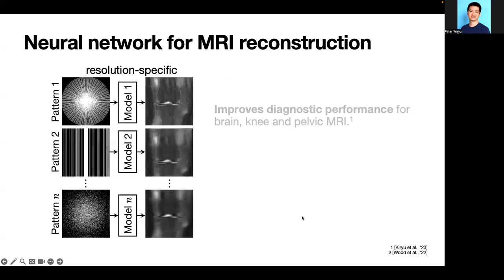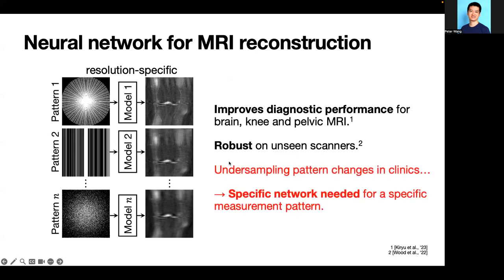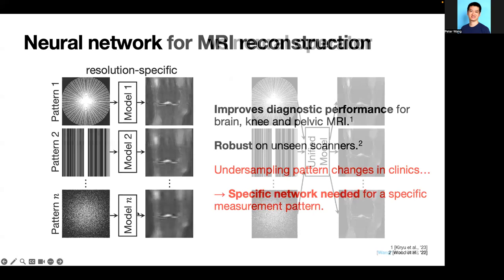Recently, neural networks have shown amazing results for MRI reconstruction, which goes from this downsampled MRI measurement to the image. It has improved the diagnostic performance for different organs and shown robust performance on unseen protocols and scanners. However, undersampling patterns change in real clinics, and a specific network is needed for a specific measurement pattern.